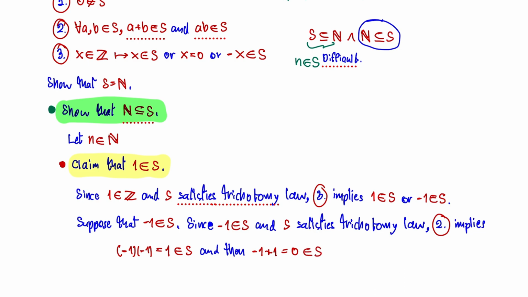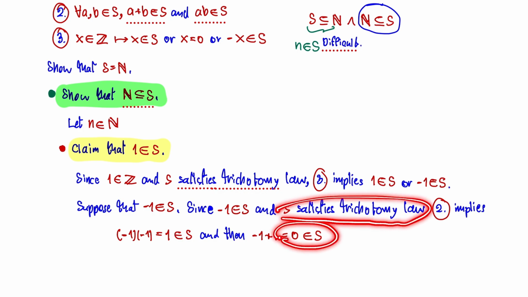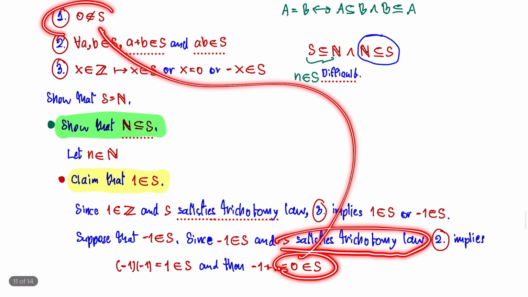Because S satisfies the second law. Now 0 is in set S. But I say that S satisfies the trichotomy law, but 0 is in set S. This is a contradiction to number 1. 0 must not be in set S.